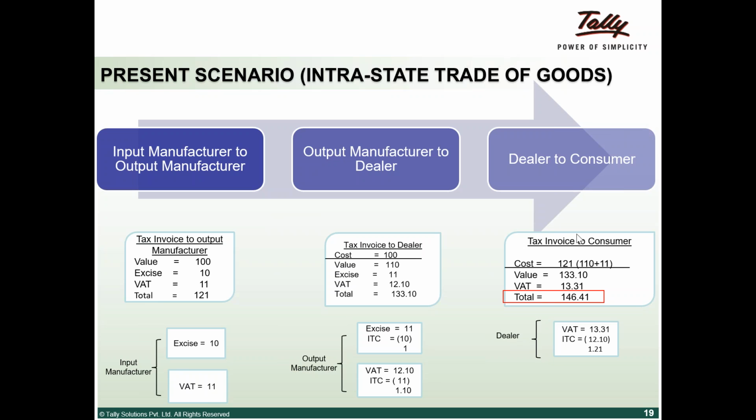Ilango asks, how about the input credit on the opening stock to be considered? If so, at what rate? Again, transition provisions will be covered going down the line. We will take up the transition provisions as to how you can carry forward the credits that are lying with you as on March 31st, hoping that April 1st will be the date when you move to GST. Sangeeta asks, will one registration work across IGST, CGST, SGST if the dealer is pan-India? We will run you through that when we talk about registrations.